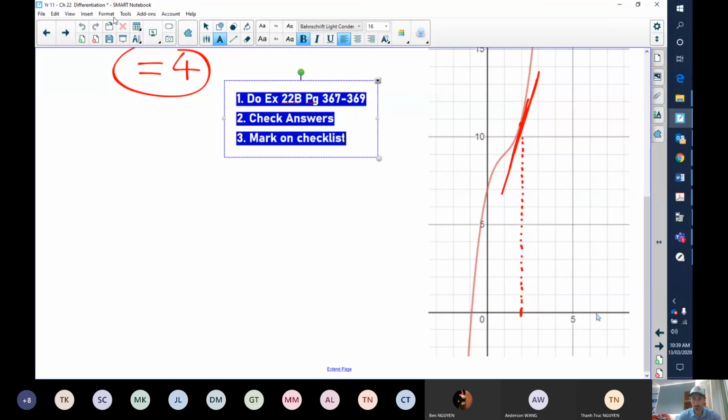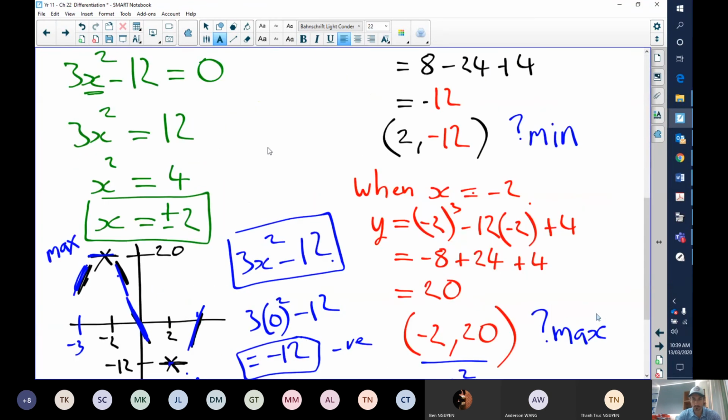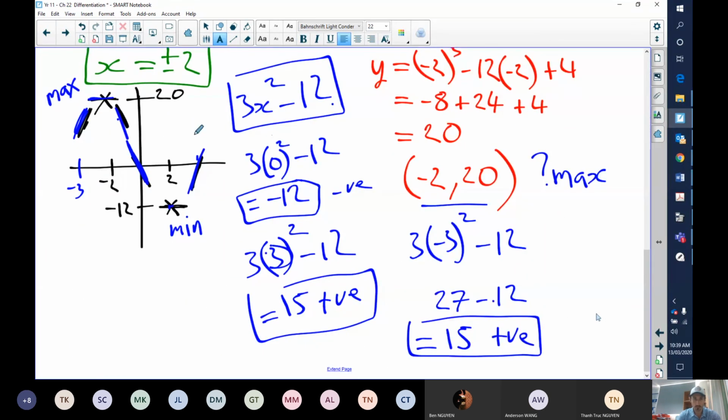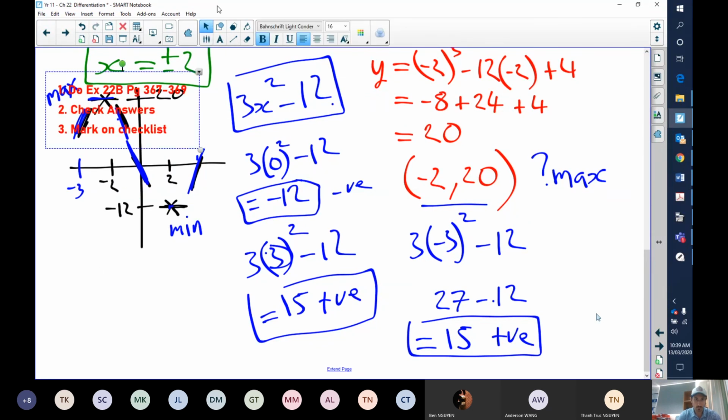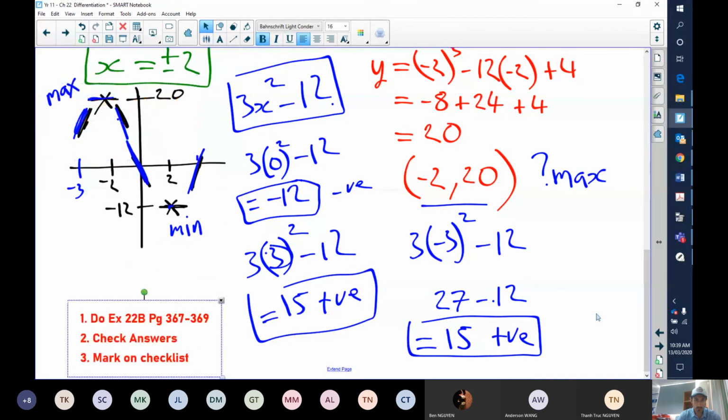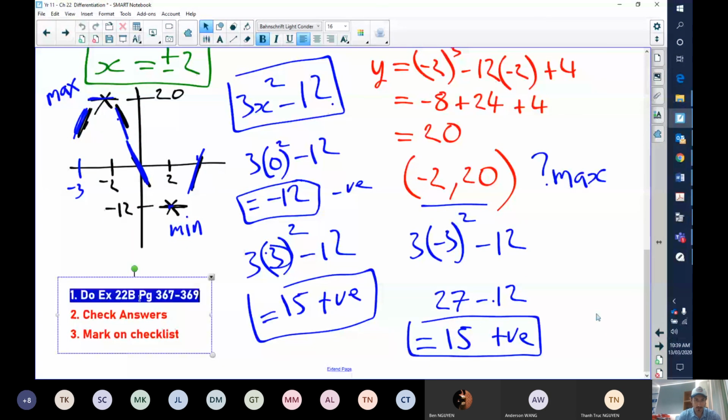Now we're doing exercise 22C. What page is that on?